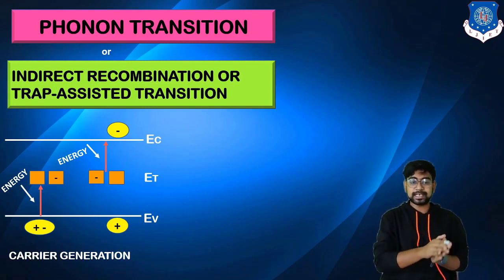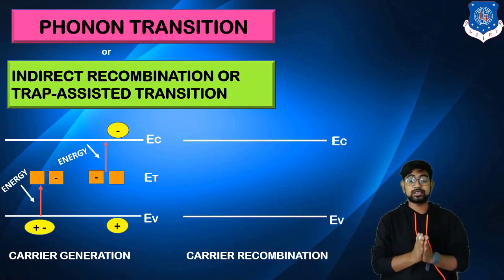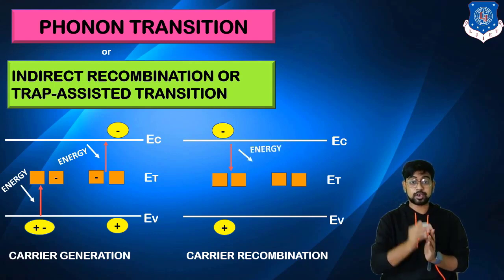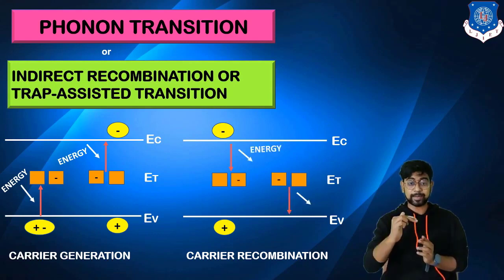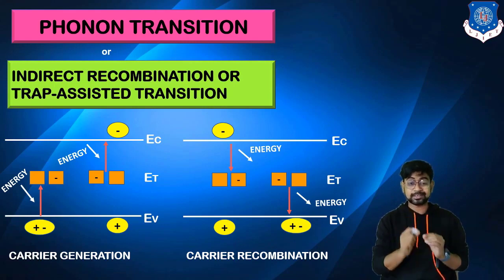Now we know that exactly the reverse happens in carrier recombination. Whenever the electron comes from the conduction band to the trap level, it will release some energy. Again, in the trap level it has a certain amount of energy, it will release that after that and then come down, and the carrier recombination process is over.